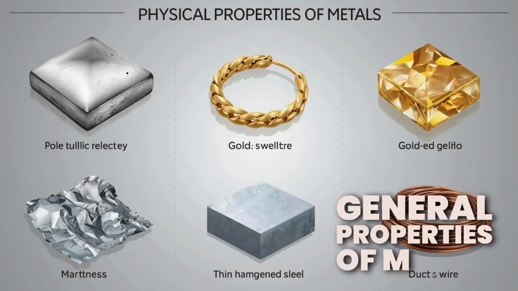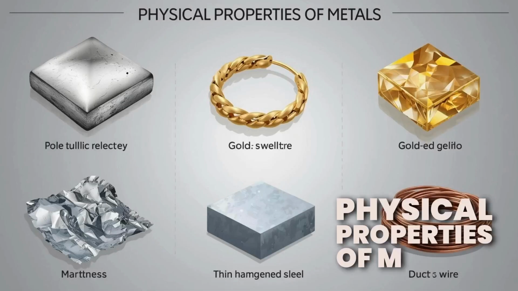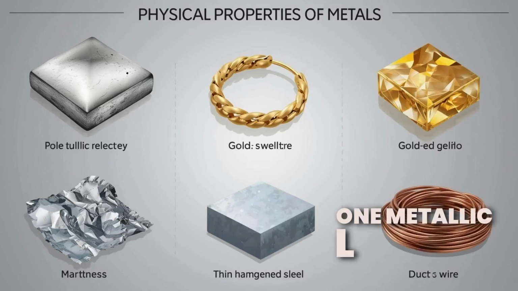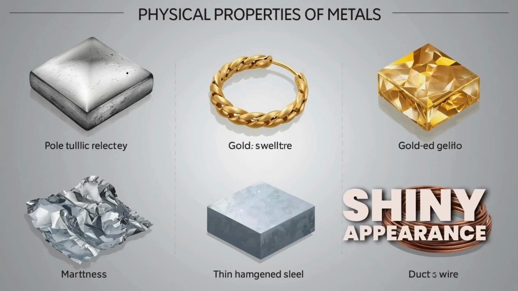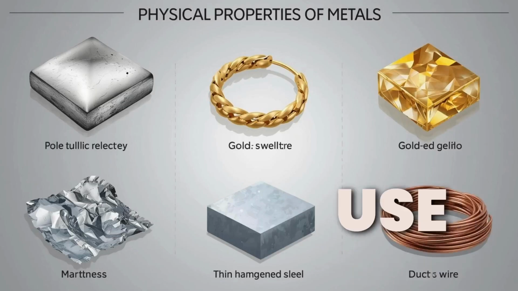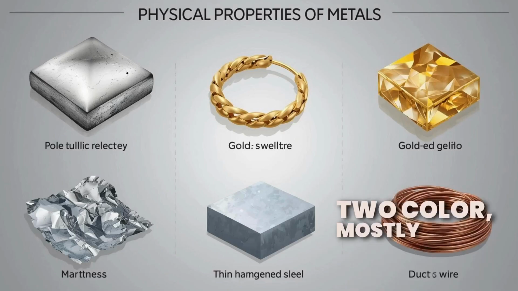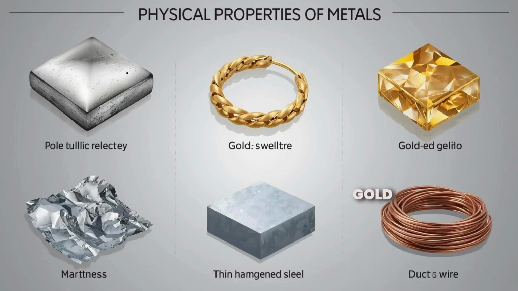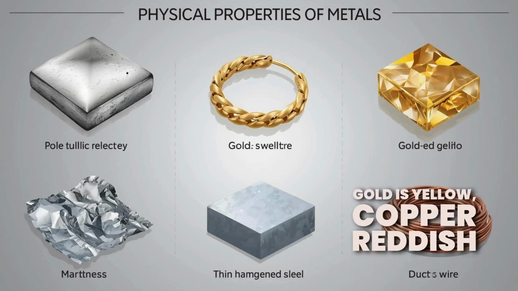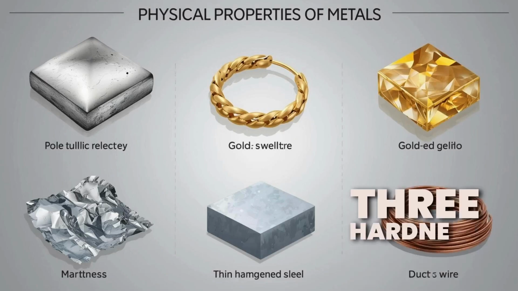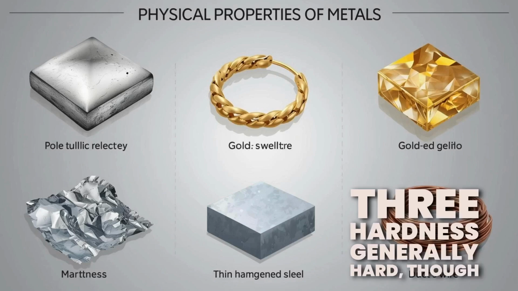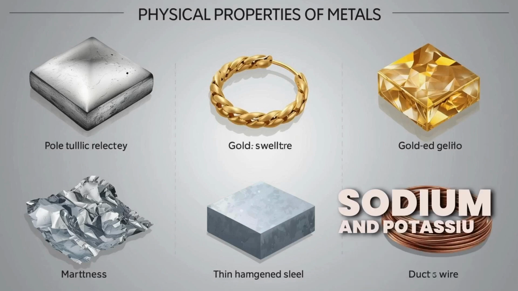General properties of metals. Physical properties of metals. 1. Metallic luster. Shiny appearance making metals attractive, used in jewelry and mirrors. 2. Color. Mostly silver or gray, gold is yellow, copper reddish-brown. 3. Hardness. Generally hard, though sodium and potassium are soft.